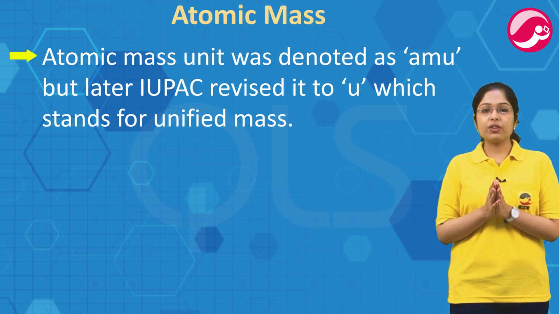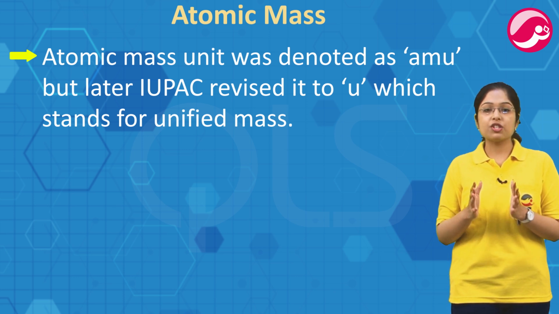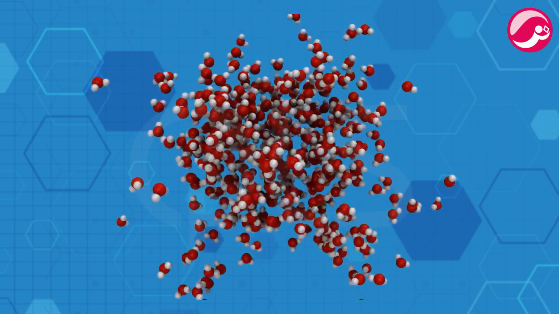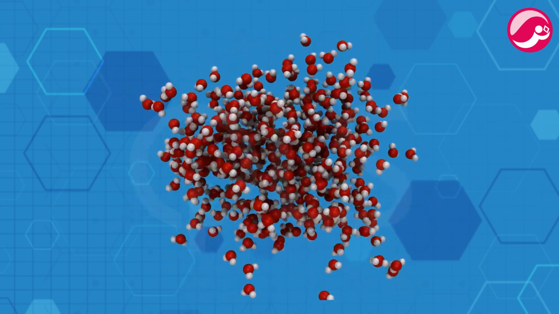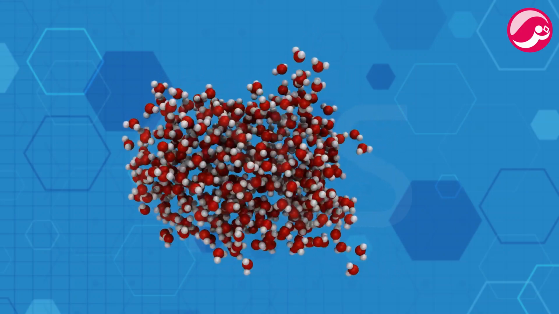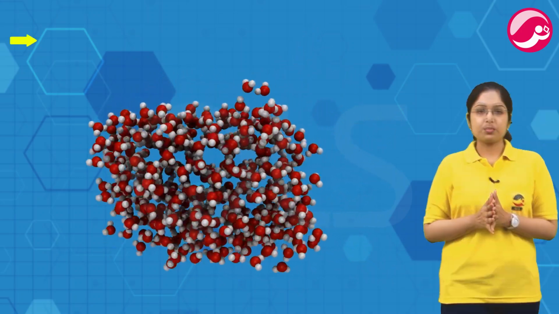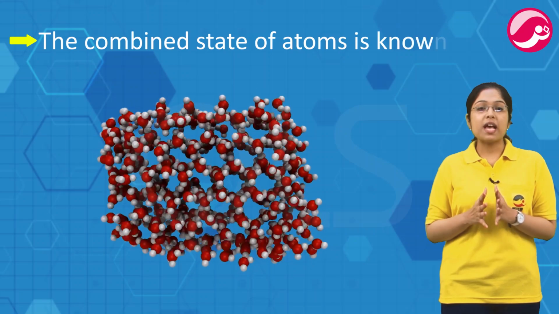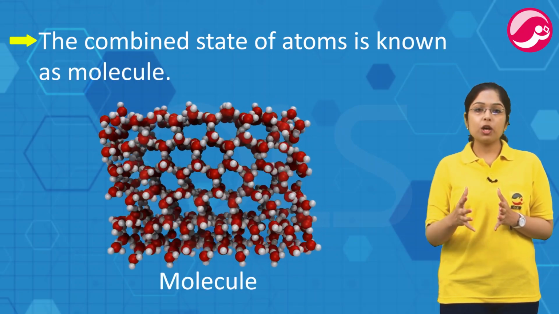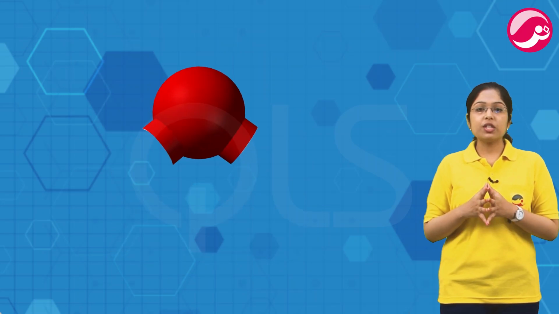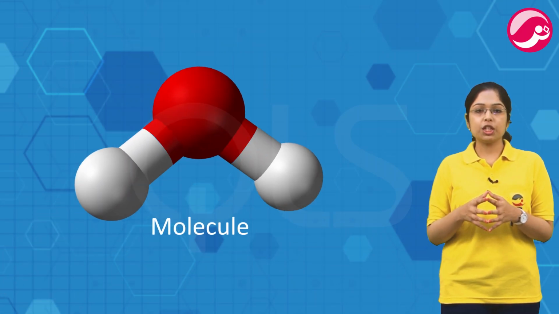Now, let's step up. You remember that philosopher Pakuda Katayama and Sir John Dalton predicted atoms exist in a combined state. Atoms do not exist in a free state. Atoms freely exist नहीं करते हैं. The combined state of atoms is known as molecule, or we can say that atoms combine to form molecule. Atoms bind to each other through chemical bonds to form molecule.